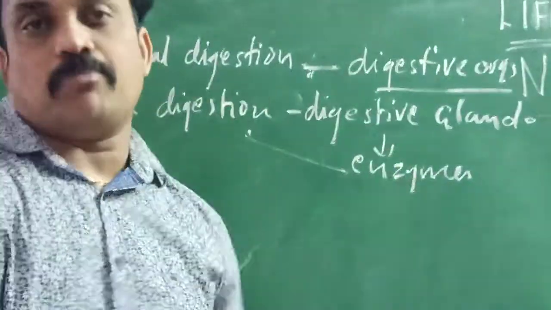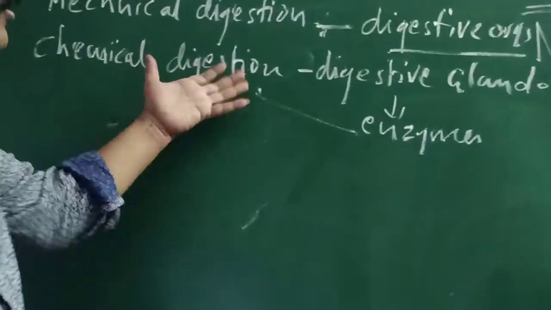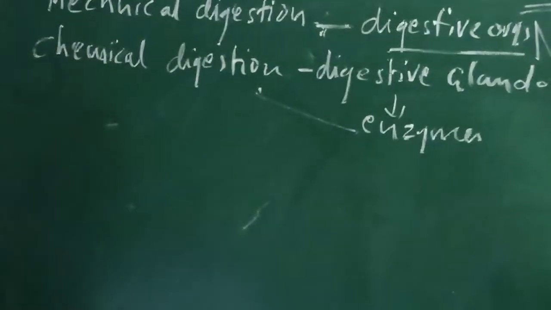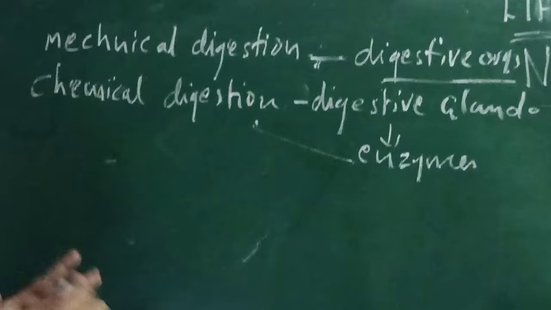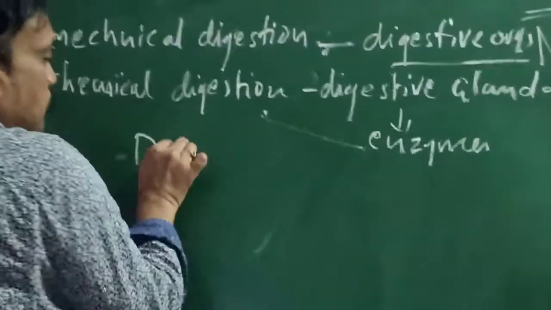Conversion of complex molecules into simple molecules, that process we call digestion, through mechanical digestion and chemical digestion. After that, the digestive system.